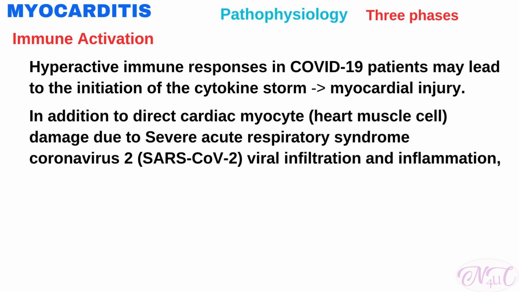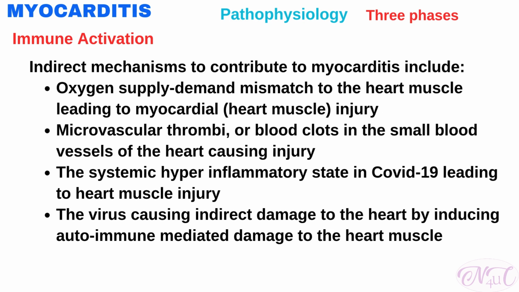During COVID-19, the other indirect mechanisms thought to contribute to myocarditis include oxygen supply demand mismatch to the heart muscle leading to myocardial injury, microvascular thrombi, or blood clots in the small blood vessels of the heart causing injury, the systemic hyperinflammatory state in COVID-19 leading to heart muscle injury, or the virus causing indirect damage to the heart by inducing autoimmune mediated damage to the heart muscle.